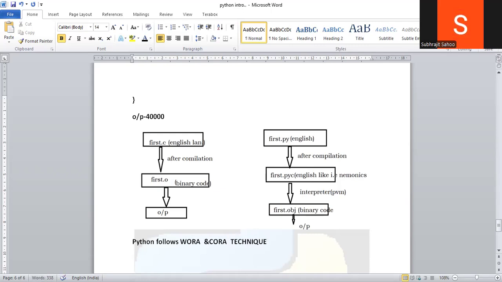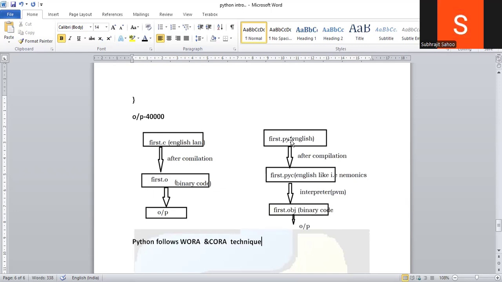What is the meaning of WORA? WORA means write once, run anywhere. Right? Write once and run anywhere. Suppose I have written this Python code in the Windows environment.